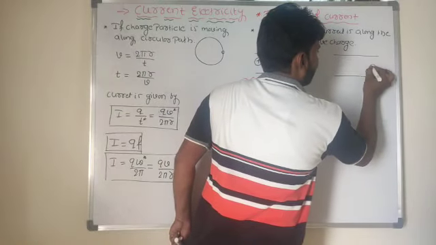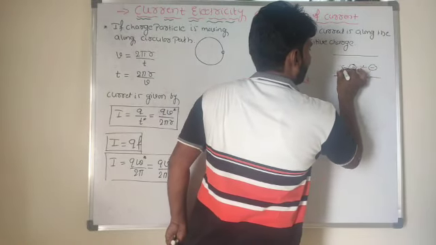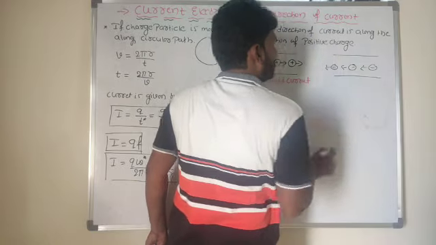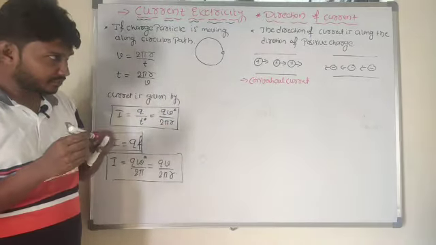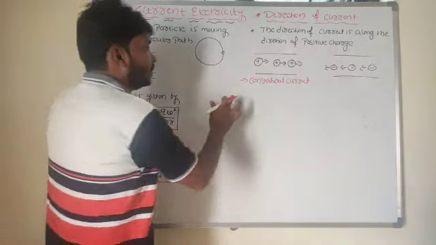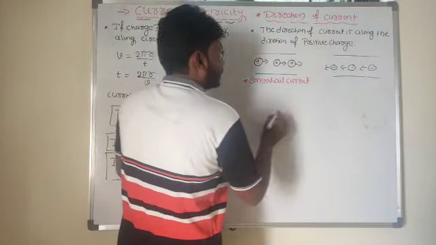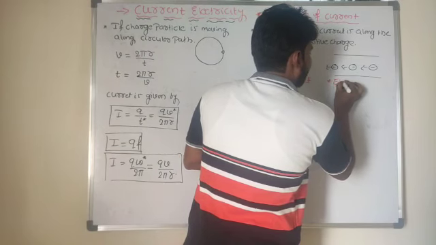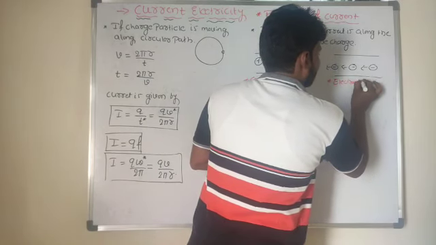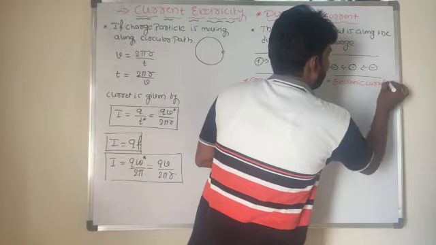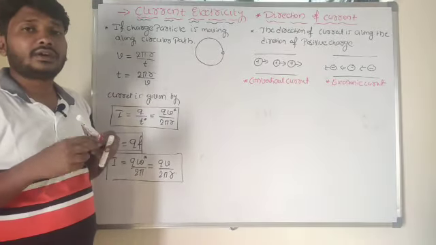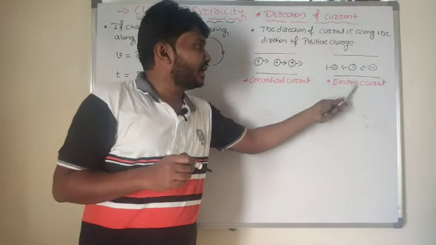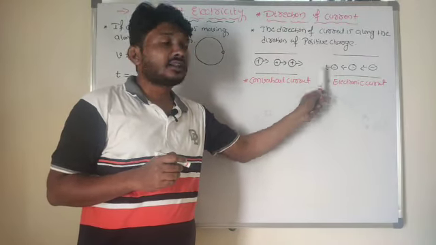In a conductor, there are free electrons. These electrons are moving opposite to the direction of the positive ions. In this situation also we get current, and such current we call electronic current. In a conductor, the majority of charge carriers are the electrons.